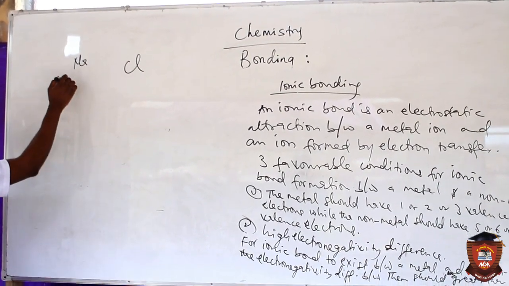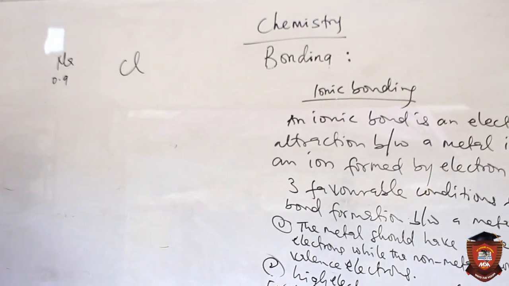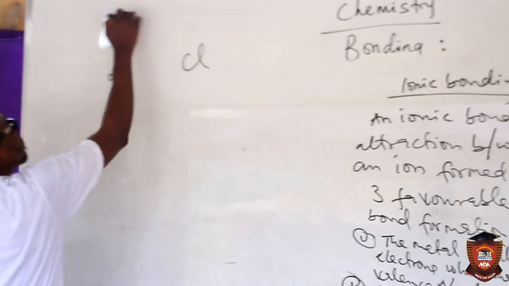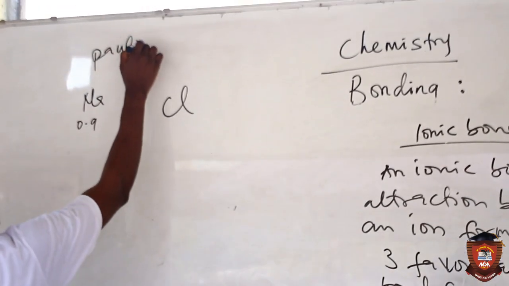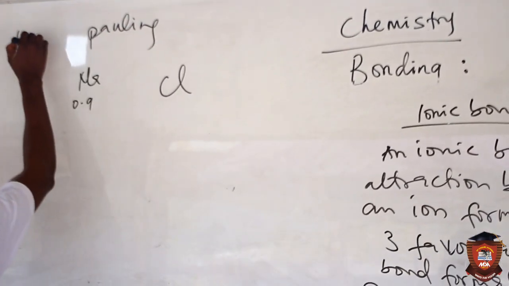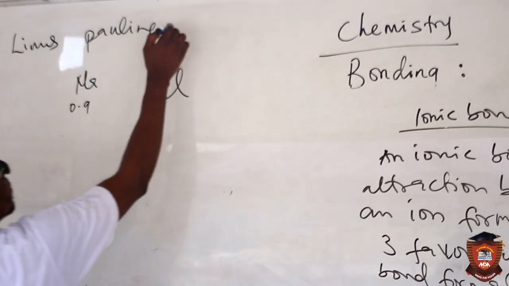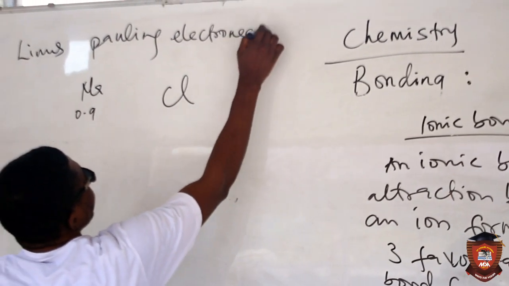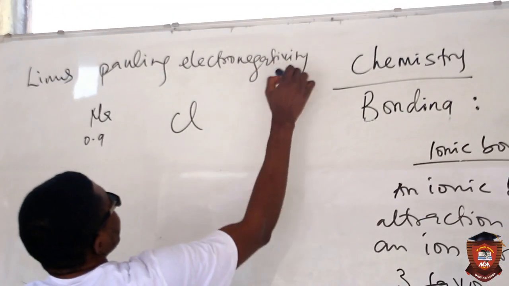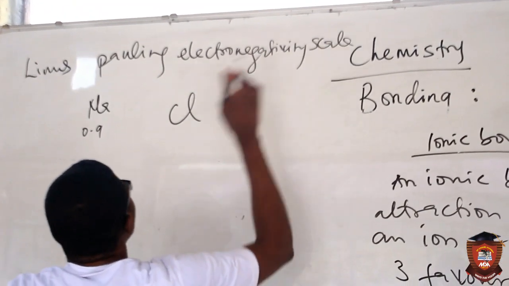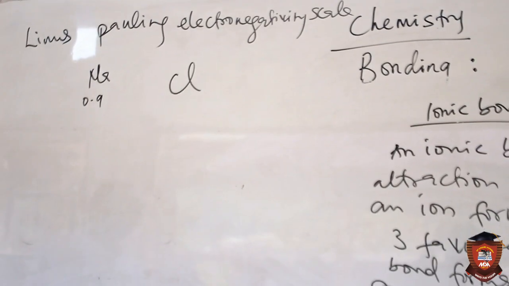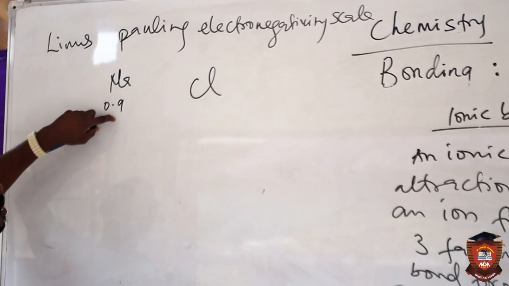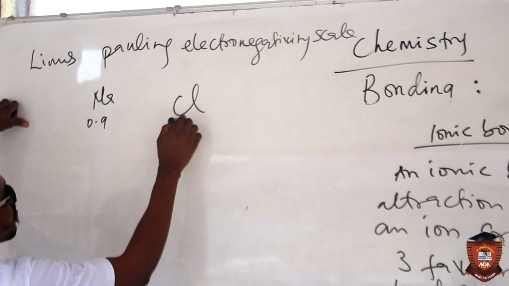From the Linus Pauling electronegativity scale, the electronegativity of sodium is 0.9, chlorine is 3.0.